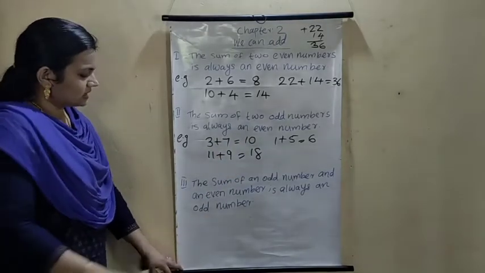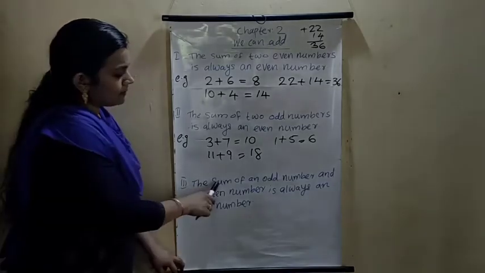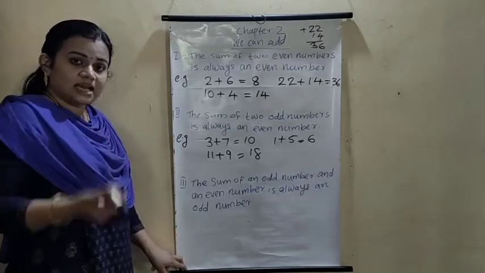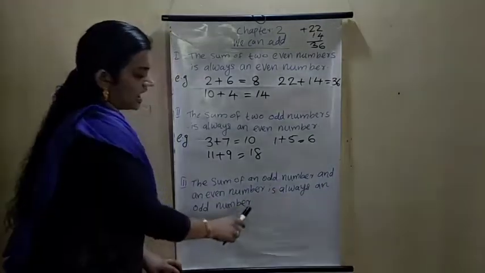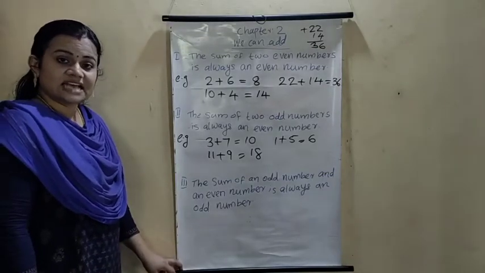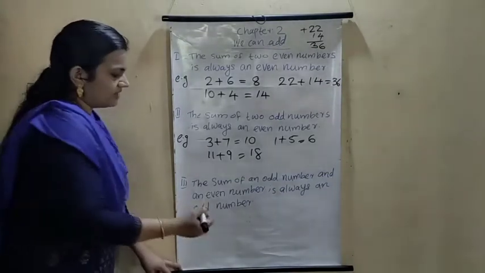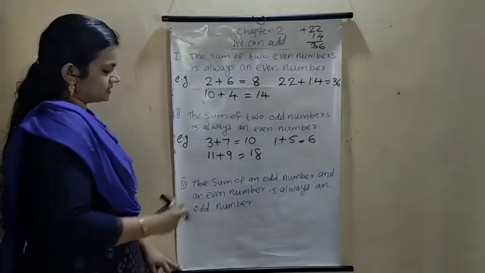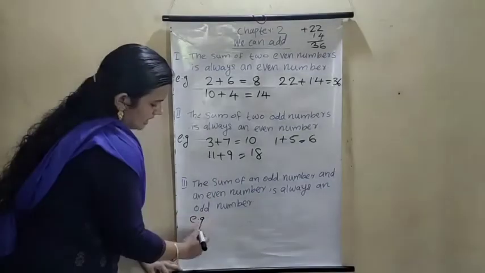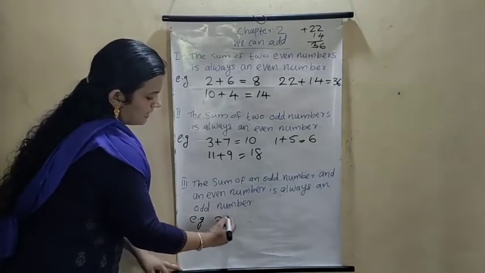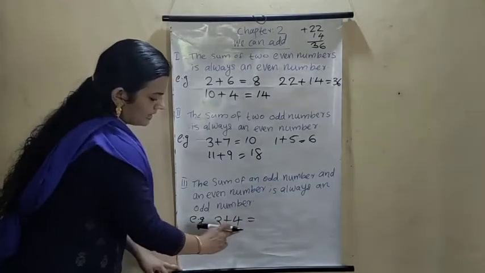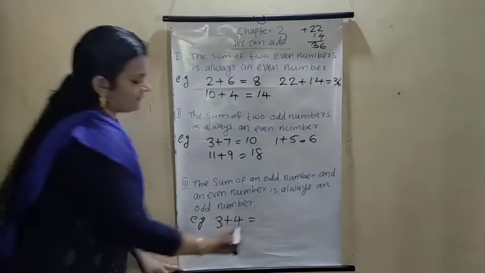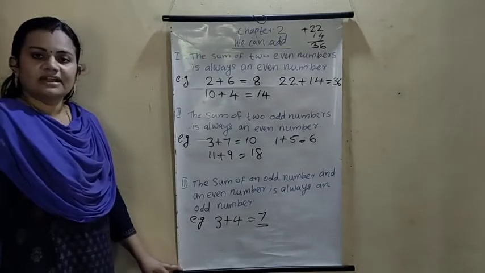This is another statement. Then the third statement is the sum of an odd number and an even number. Add one odd number and one even number, the answer is always an odd number. Then write the example. 3 plus 4. One odd number, another even number. 3 plus 4, what is the answer? 7. 7 is an odd number.